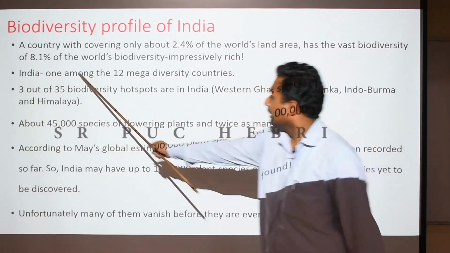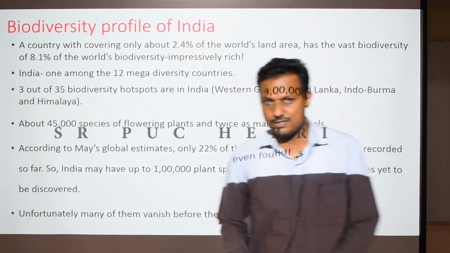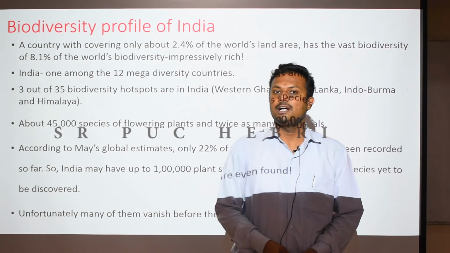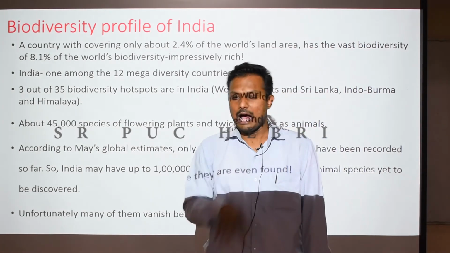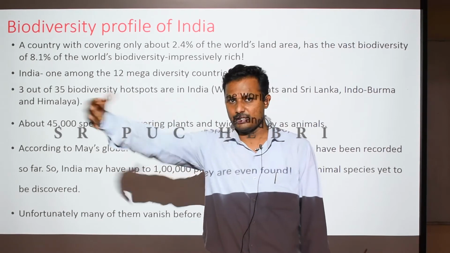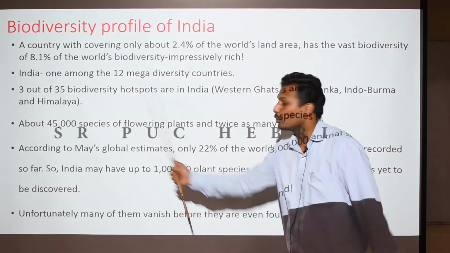Point it. Then India is one among the 12 mega biodiversity countries. Mega biodiversity countries means most of the countries which lie in this tropical region have been identified with the highest biodiversity or highest species richness. Among those 12 countries, India is one.